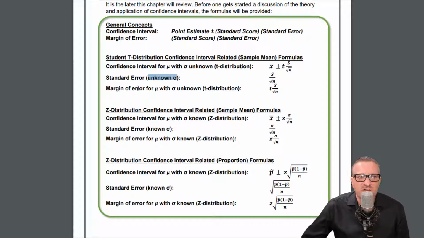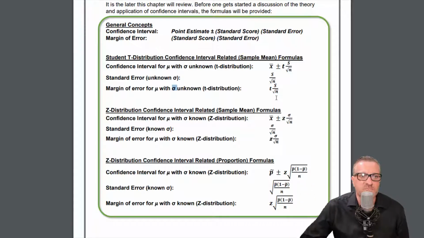And then the margin of error for mu with an unknown population standard deviation, this is the actual margin of error value right there. To actually write out the margin, you would do the plus or minus whatever the x bar is. But this is actually the margin of error.